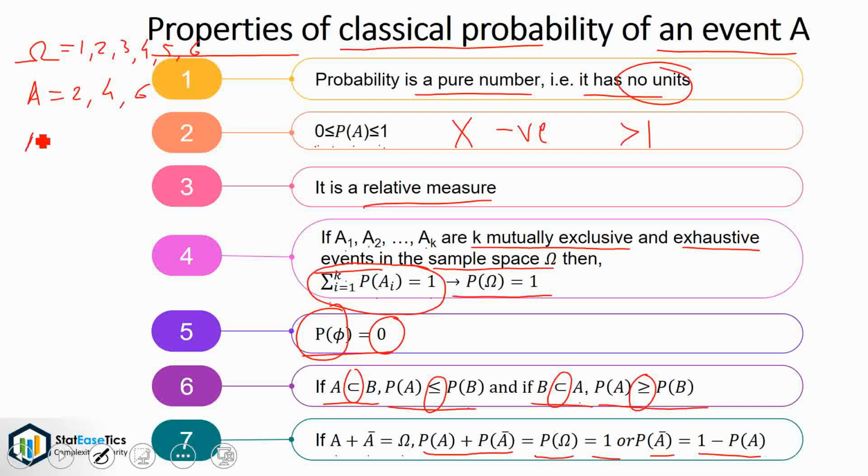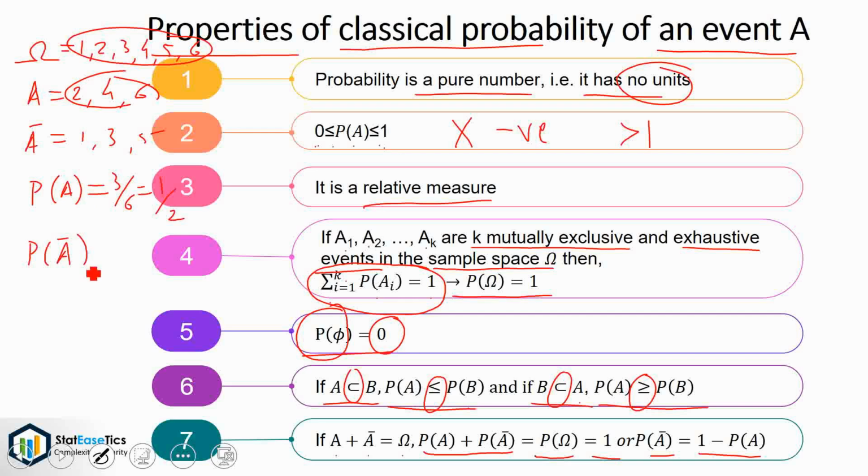So its complementary event A bar will be getting an odd number, that is 1, 3 or 5. So the probability of A is 3 by 6, which is equal to 1 by 2, and probability of A bar is equal to again 3 by 6, which is equal to 1 by 2.